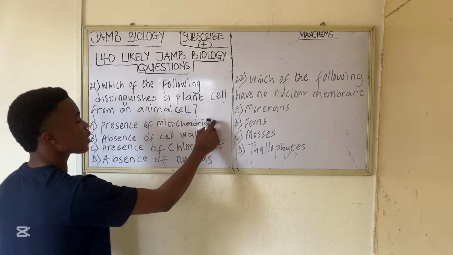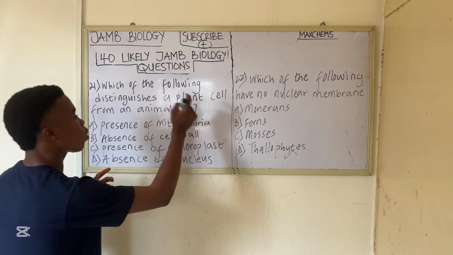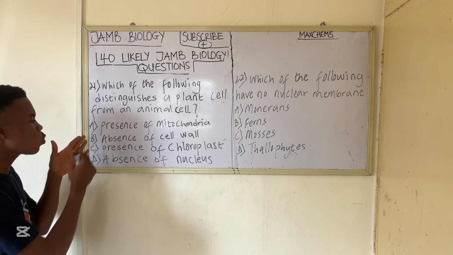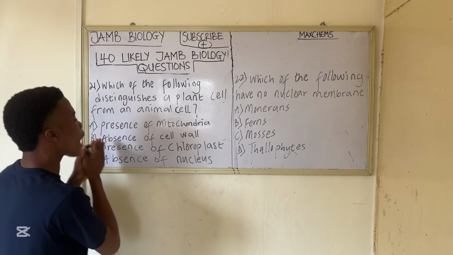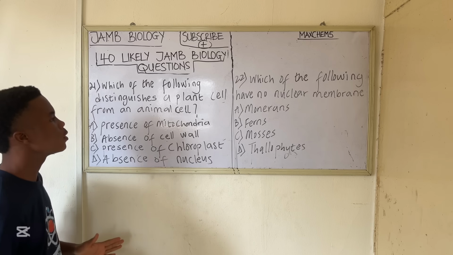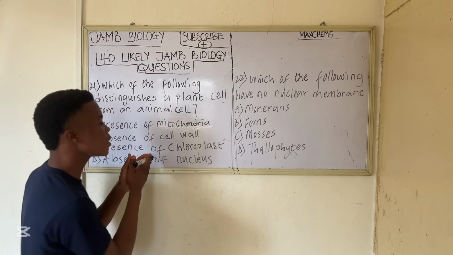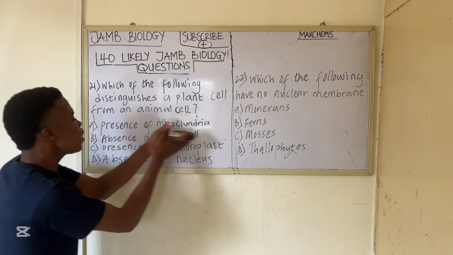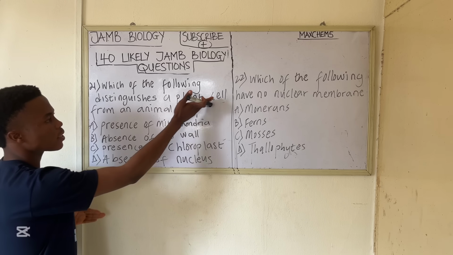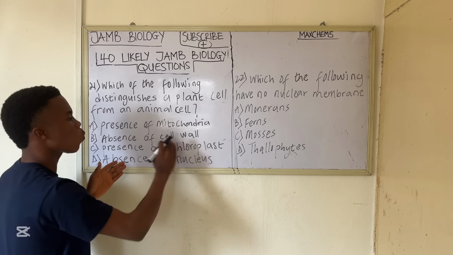So this one is not part of the difference. This is the wrong option to this question. Now option B, absence of cell wall. Now listen, plant cells possess a cell wall. So cell wall is not absent in plant cell. So this option will not work.